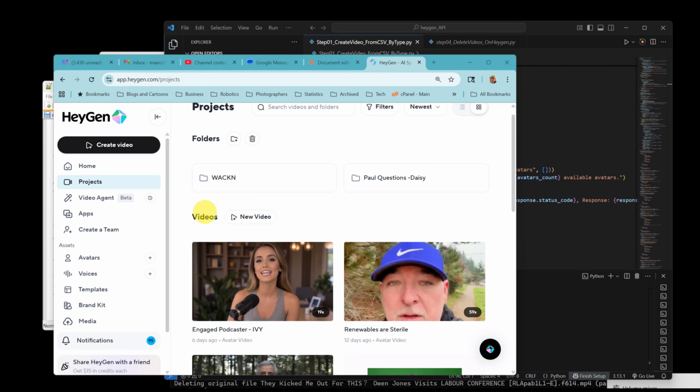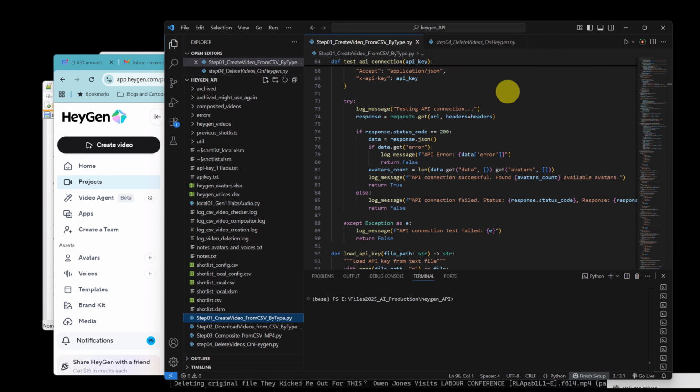Okay, the first thing I'm going to do is bring up my HeyGen dashboard. Here's where my projects are. This will become important later. And here's Visual Code, and this is my script, create video from CSV file by type. So this will basically load that CSV file, and we'll process it.